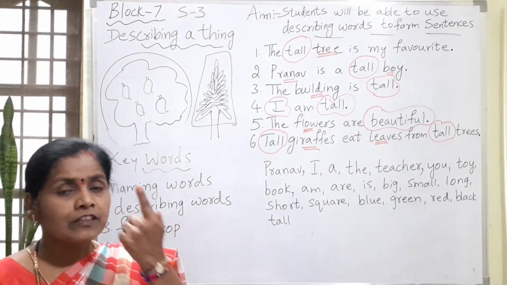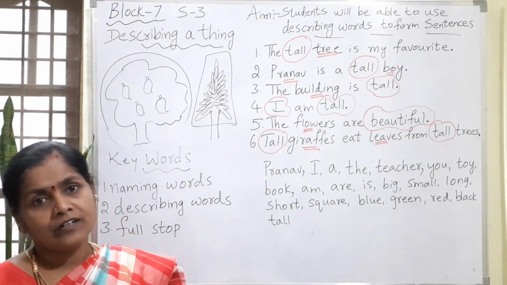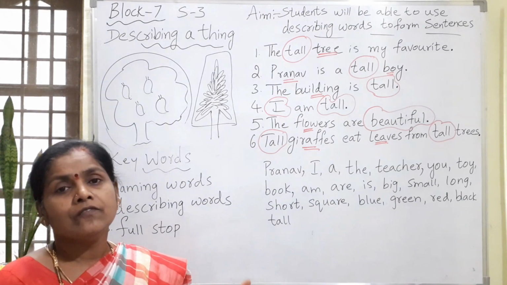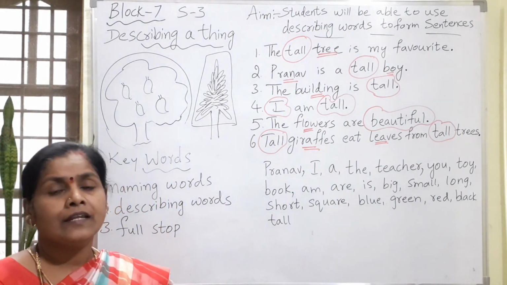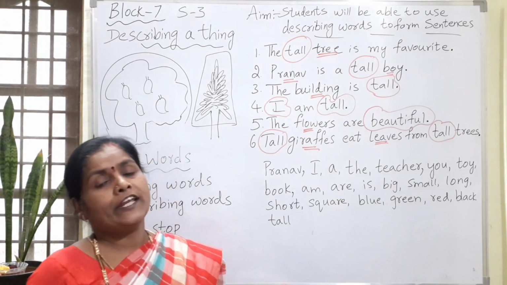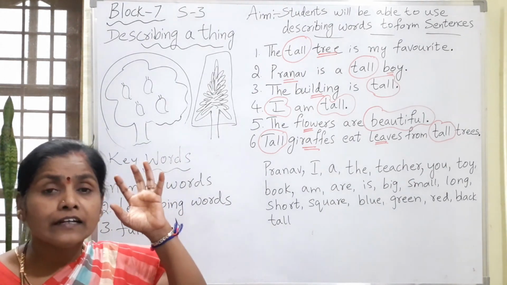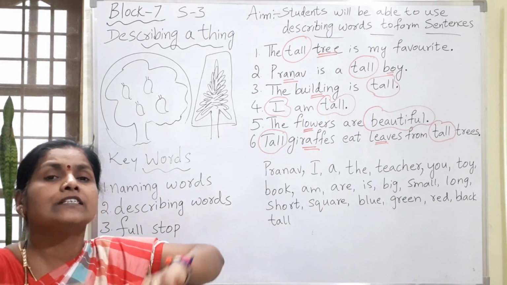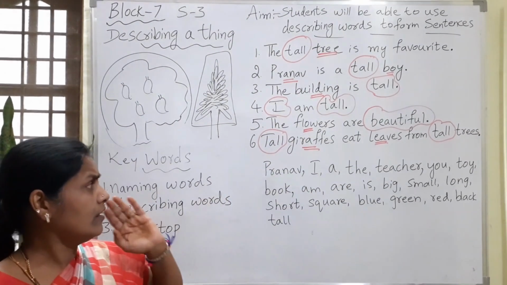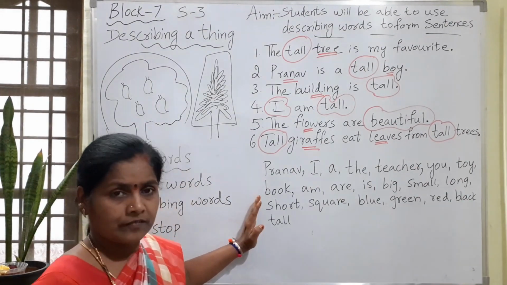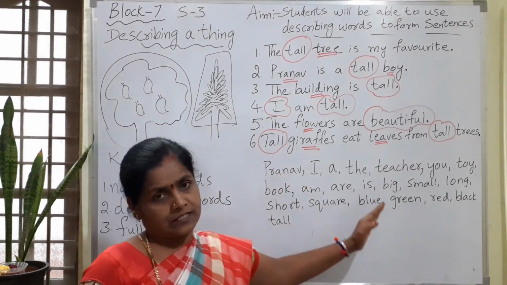That means with one describing word we can use it anywhere. It may be a thing, an animal, a person or anything. We can use this one describing word to describe anything. Okay?